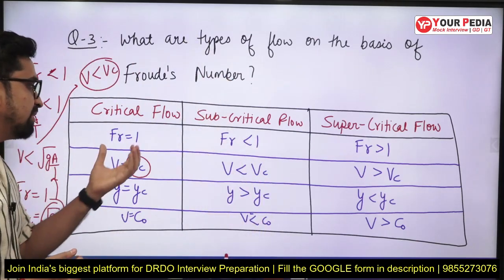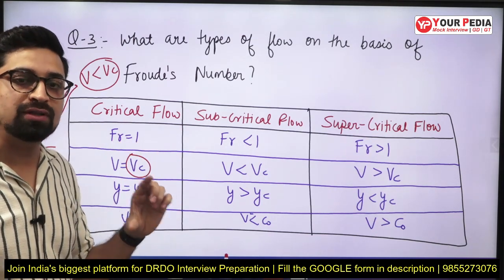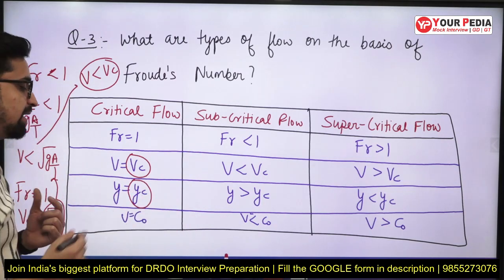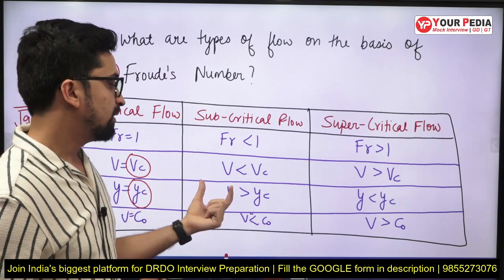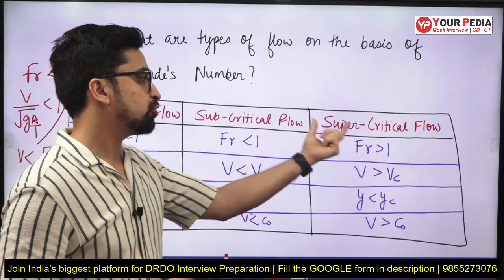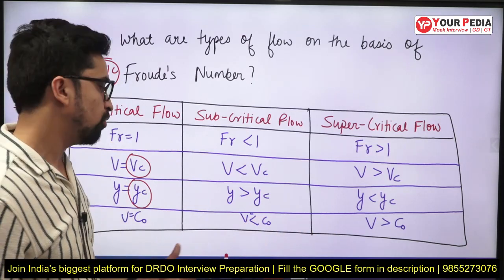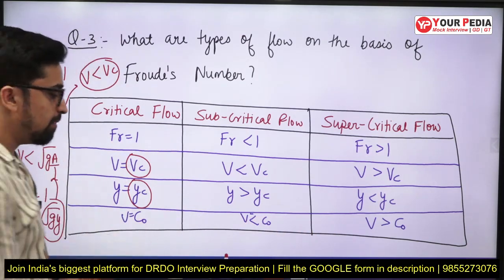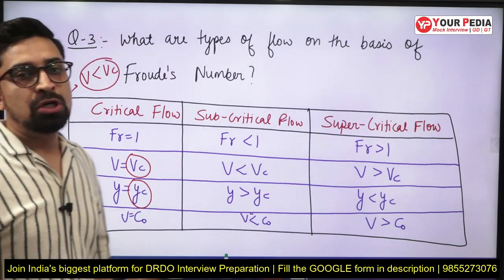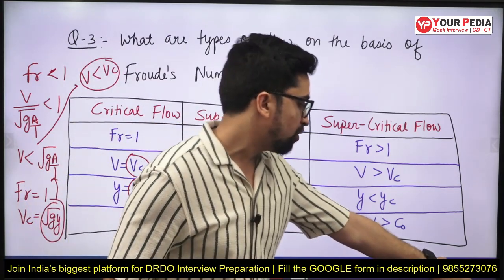Correct? In the same sense, when the flow is critical flow, then the depth of flow of that critical flow will be known as the critical depth. So this is critical depth, and for subcritical flow, the depth of flow will be greater than the critical depth of flow. Similarly, for supercritical flow, the depth of flow will be less than the critical depth of flow. Along with that, there is a most significant term which is C naught. So what happens is, let me show you what is C naught first.